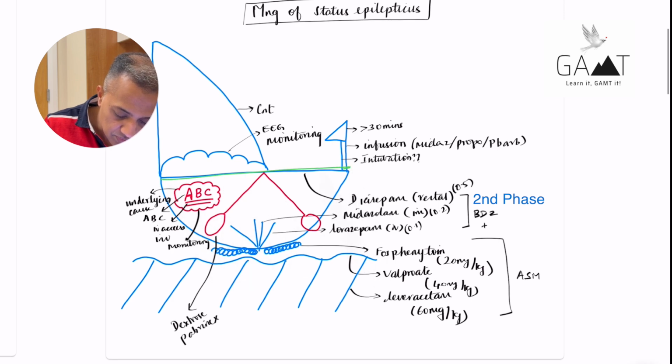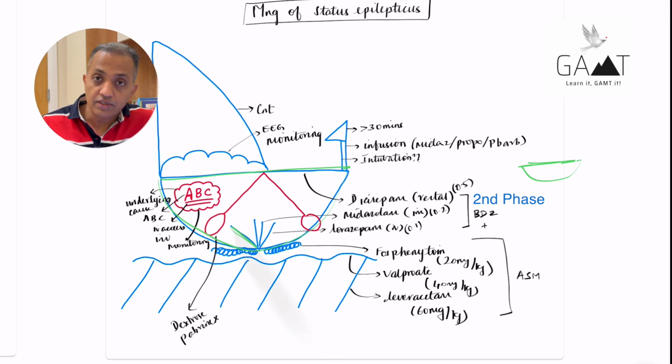This resembles the letter D, stands for diazepam, and then you have the water jetting out. This part of the jet of the water coming into the boat resembles the letter L, it stands for lorazepam, and this, so there are 4 jets.